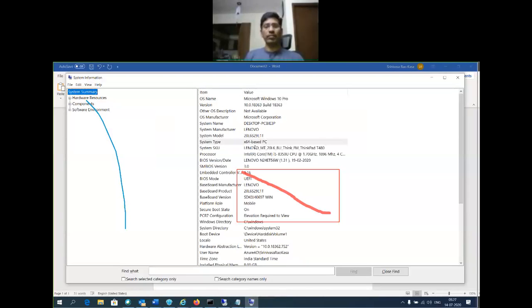See here, what is my system type? My hardware belongs to a 64-bit architecture. So whatever operating system I am installing here, it is a 64-bit operating system. What is the version? OS name, Microsoft Windows 10. That is Windows 10. There are different versions available in operating systems.